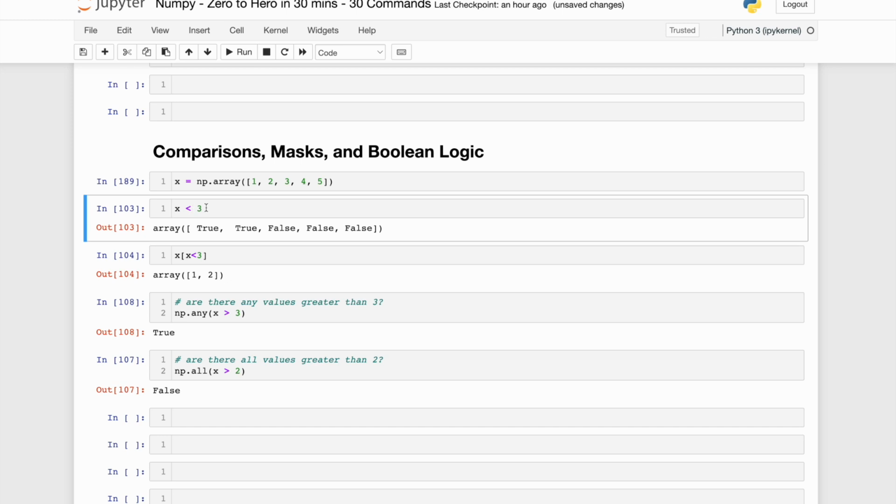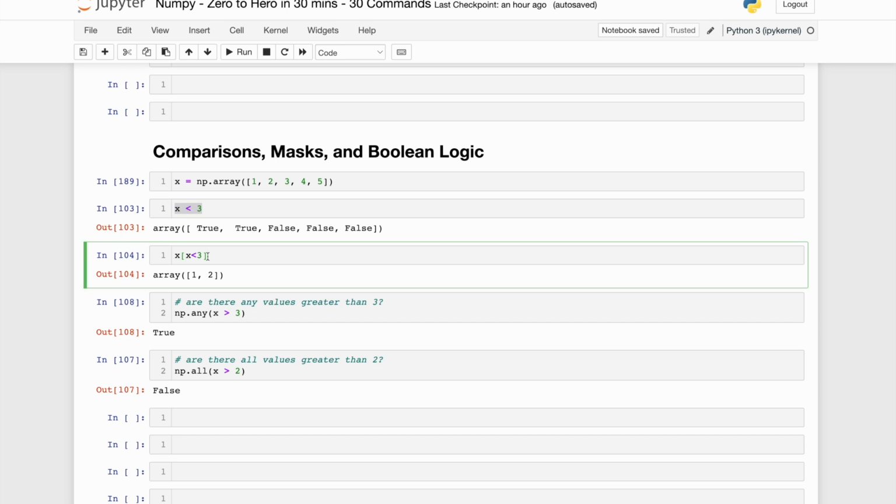If x is less than 3, it will find all the elements where this condition is true, and it will mark it true. So 1 is less than 3, it marks it as true. 2 is less than 3, it marks it as true. 3 is not less than 3, 3 is equal to, so that statement becomes false, and false and false. So it creates a masked array for this particular condition.